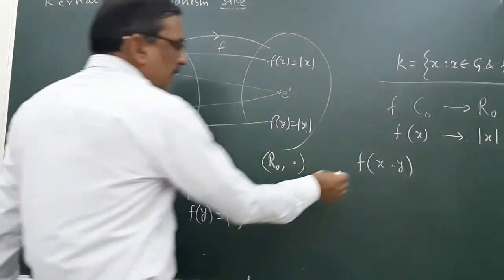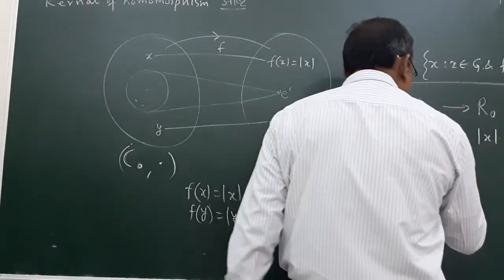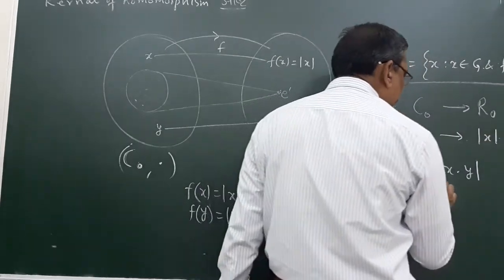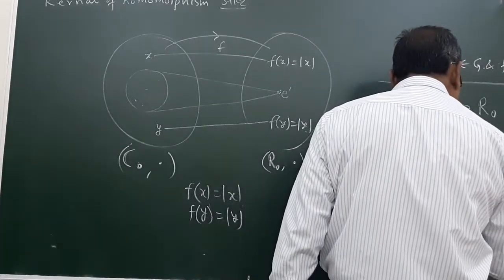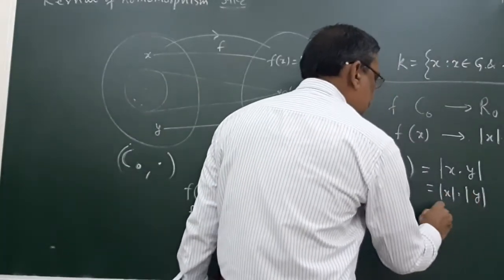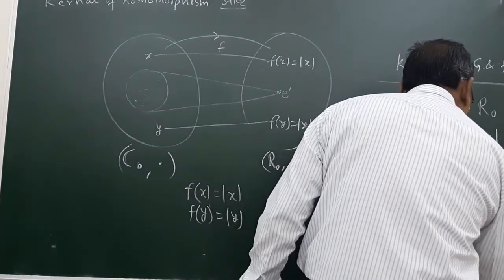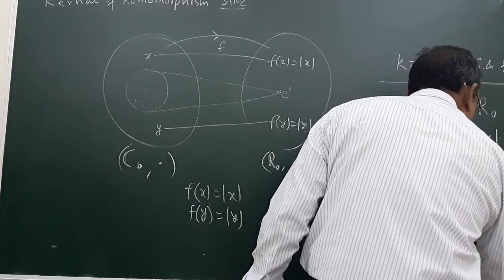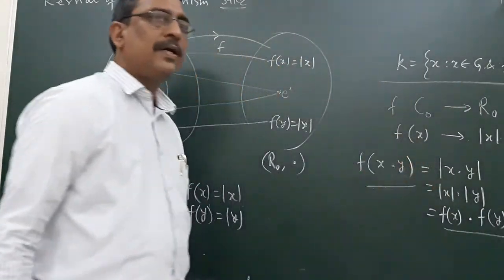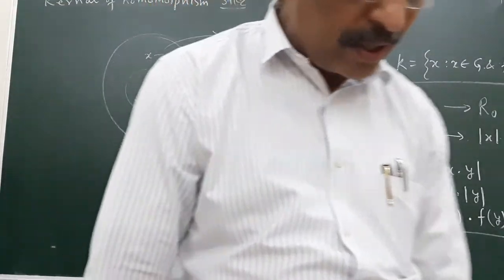Now f(x·y) will be equal to, according to this definition, mod of x y. And for real numbers we can see that this is equal to mod x times mod y, and mod x is nothing but f(x), and mod y is nothing but f(y). So this satisfies the definition of homomorphism, therefore it is a homomorphism.